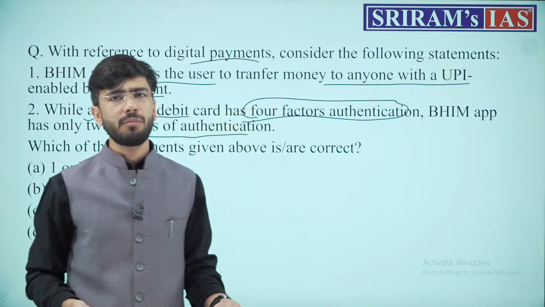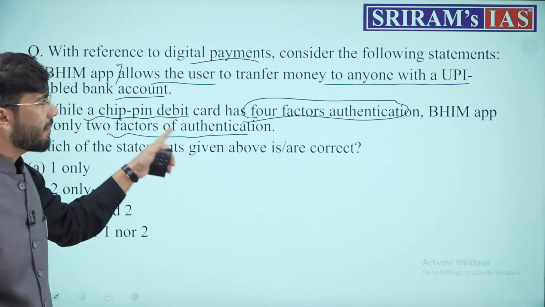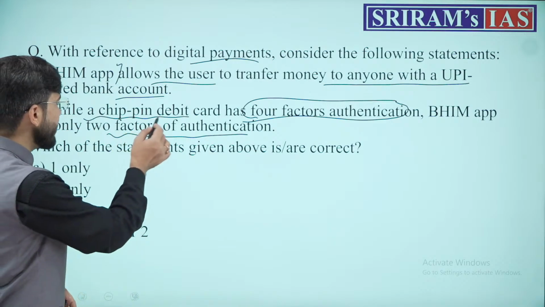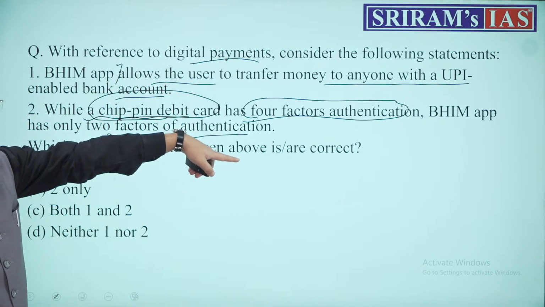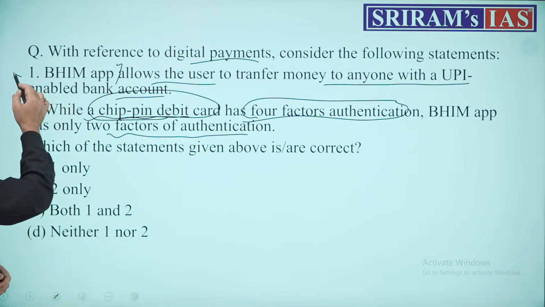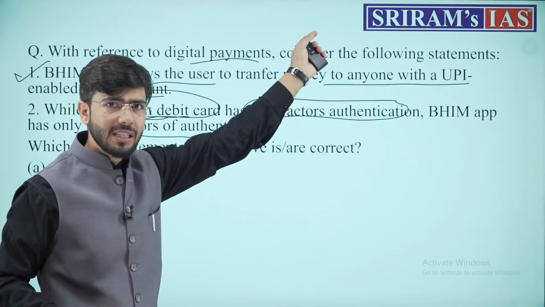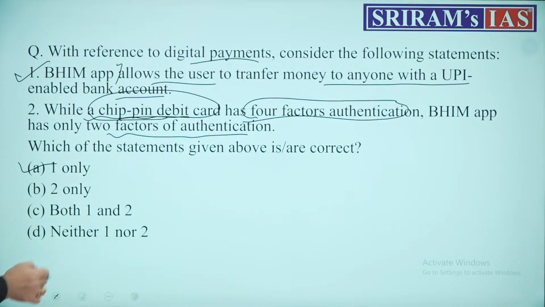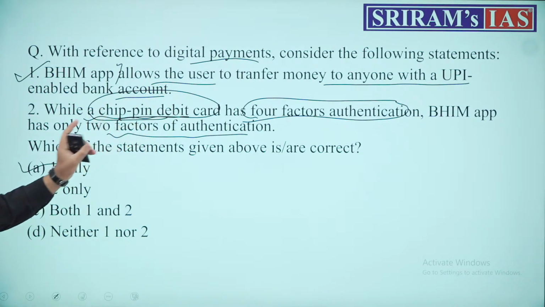This too was launched by NPCI and this too is merged with UPI only. Bhim app has 2-factor authentication, that is true, but your ATM card does not have a 4-factor authentication. What does that mean? We will discuss that. Before that, you need to remember that yes, Bhim app allows transfer of money because that is the sole purpose of UPI. Now understanding the question, answer was 1, but 4-factor authentication is not allowed on ATM cards.